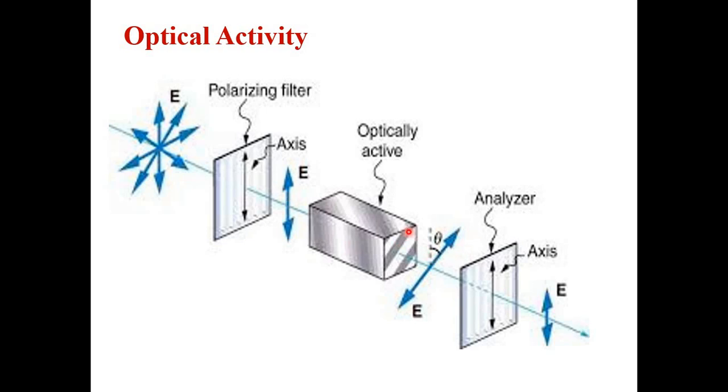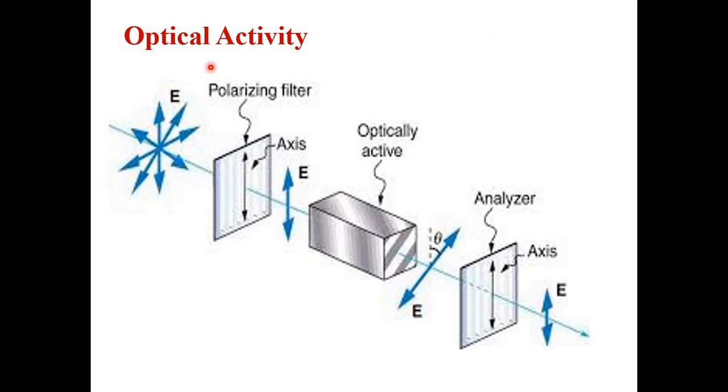What amount of angle is generated there can be determined with the help of the Nicol prism, or recognized with the help of the analyzer. Whenever light passes through that analyzer, again the same polarized light you will get at the output.